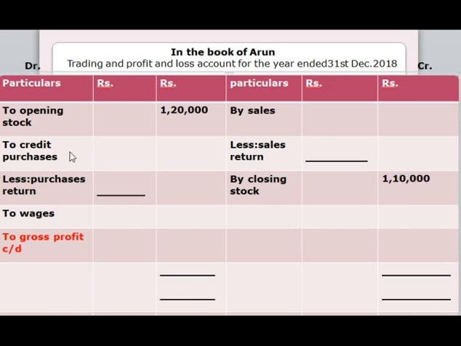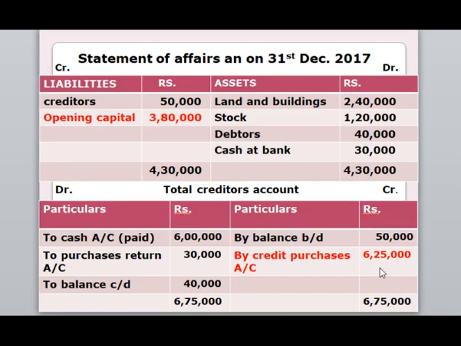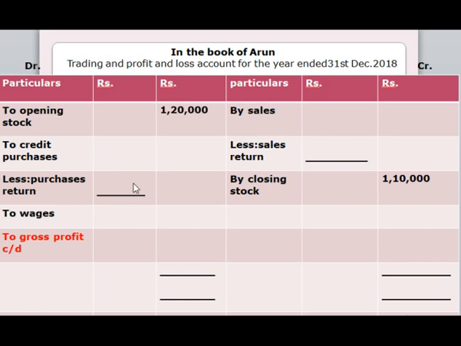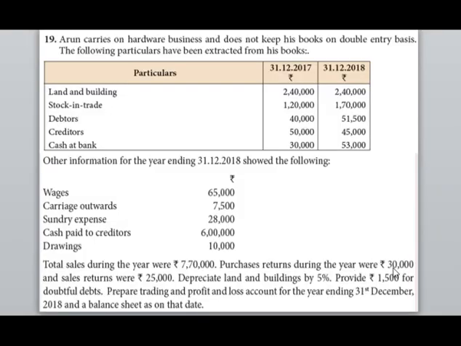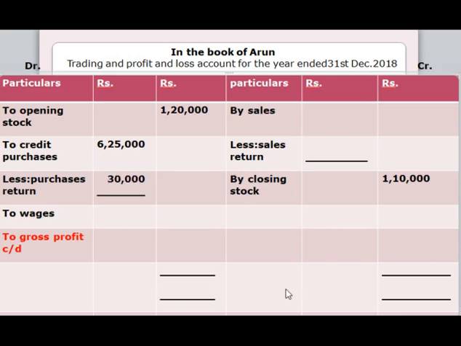The amount for credit purchases is 6,25,000. The amount for purchase return is 30,000. Then we have to subtract 30,000 from 6,25,000, which gives you 5,95,000.